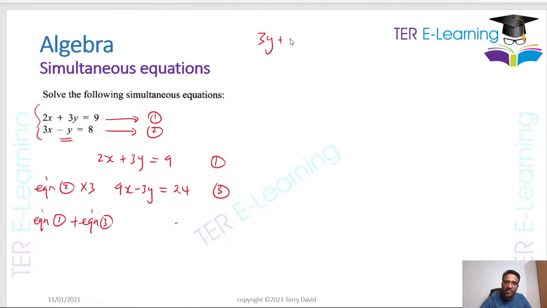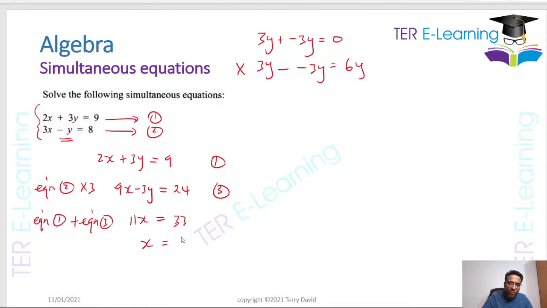3y plus minus 3y is going to equal 0, right? But if you subtract, minus minus 3y, I'm going to get 6y. So therefore, this can't be correct. This had to be wrong. So we're going to add the two equations. So 2x plus 9x is going to give me 11x is equal to 9 plus 24, and that's going to give me 33. So x is equal to 33 divided by 11. Therefore, x is equal to 3.